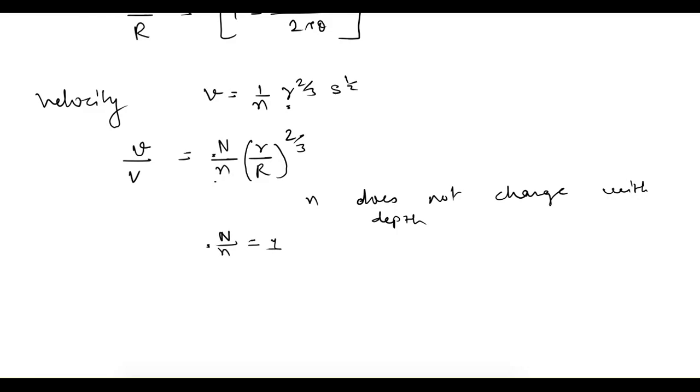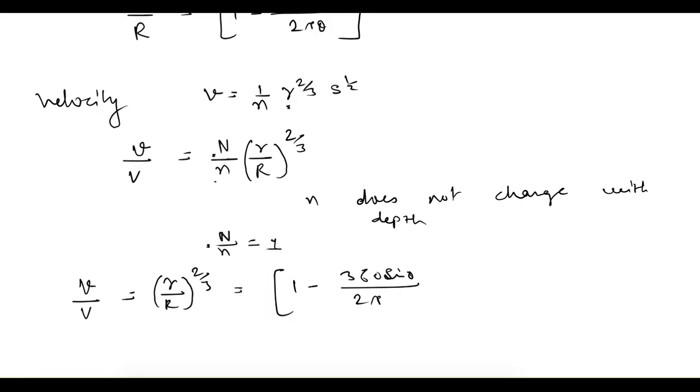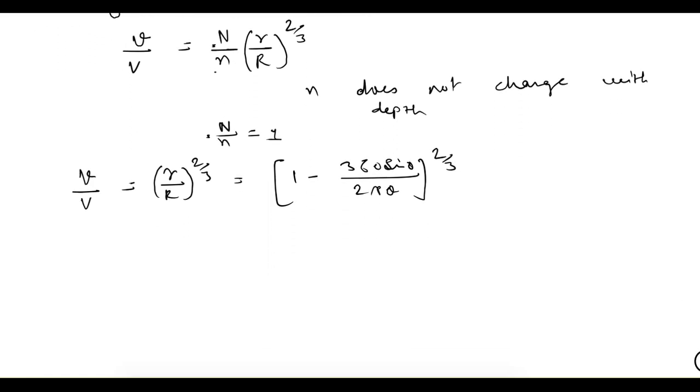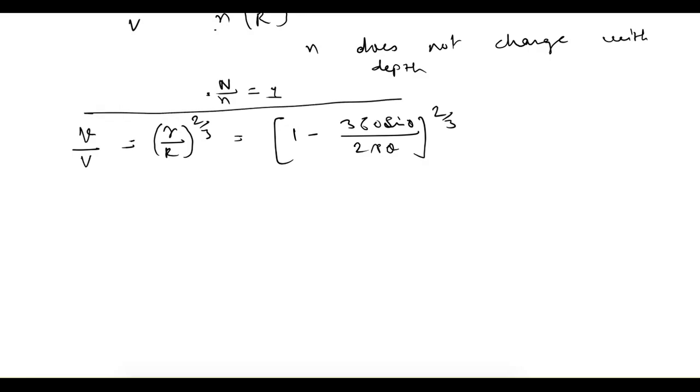Normally the Manning's coefficient changes with depth, but if we are assuming that it is not changing, then this ratio can be given as small r by capital R to the power 2 by 3, that is 1 minus 360 sine theta by 2 pi theta to the power 2 by 3. So this is for velocity,